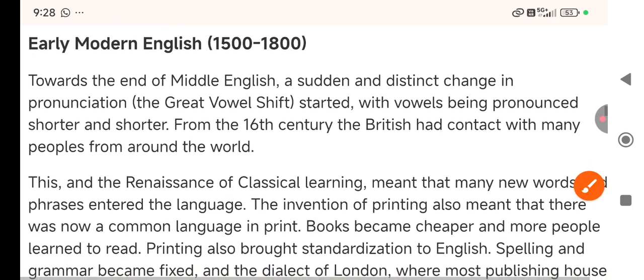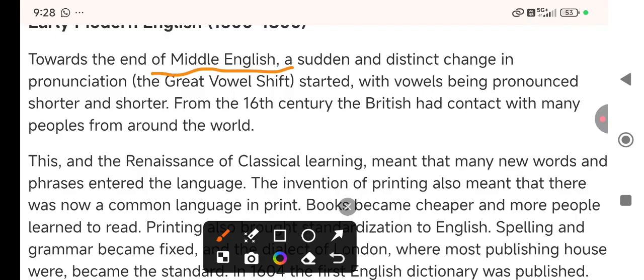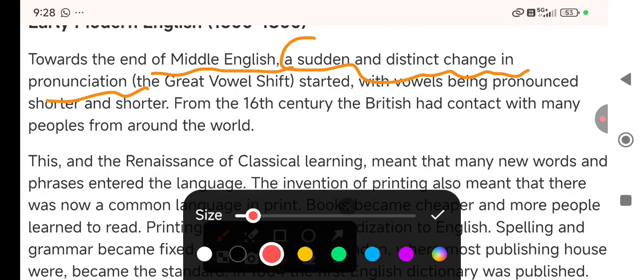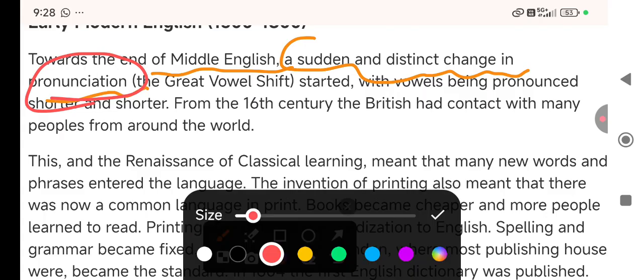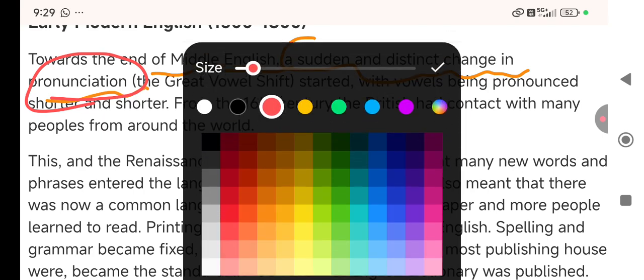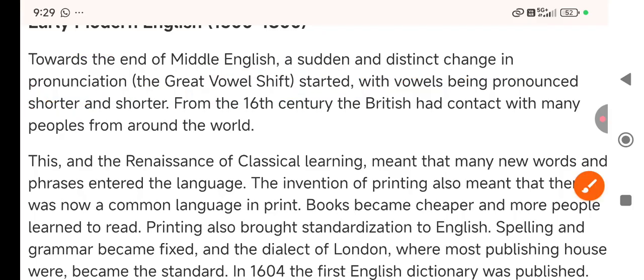So what happened towards the end of Middle English? Why had Middle English become modern English? So that's a sudden and distinct change in pronunciation. The main reason was pronunciation. And what was the major change in pronunciation? That's the great vowel shift, right? So the great vowel shift started, with vowels being pronounced shorter and shorter.